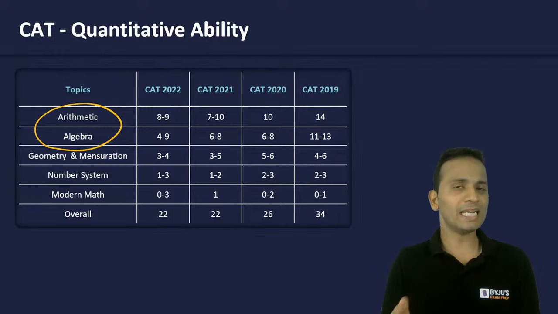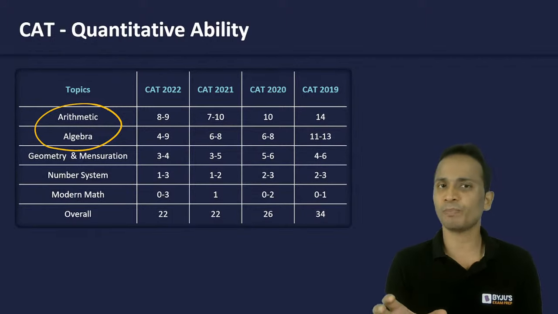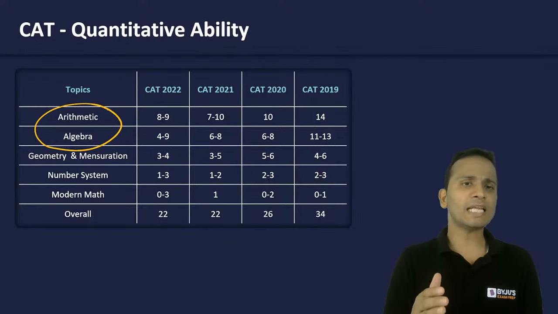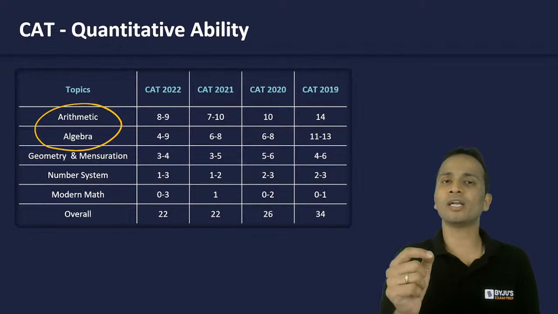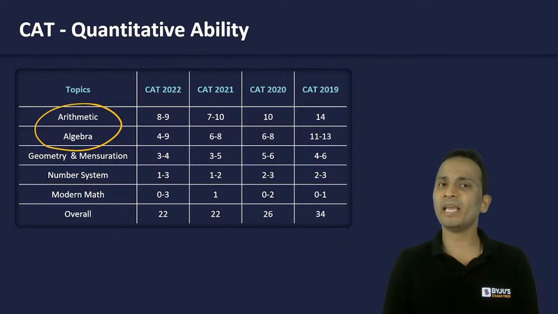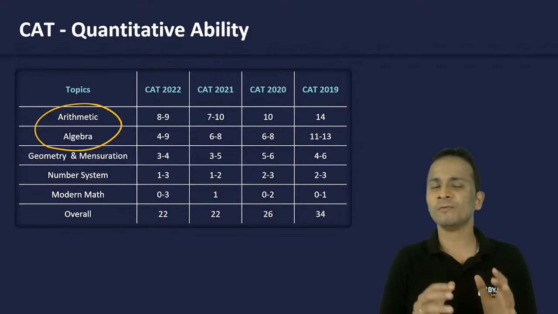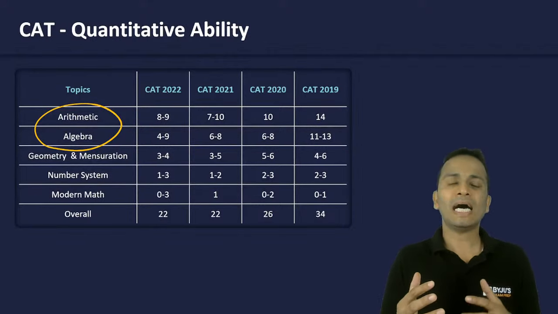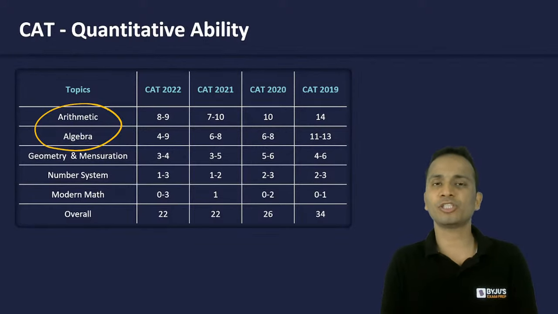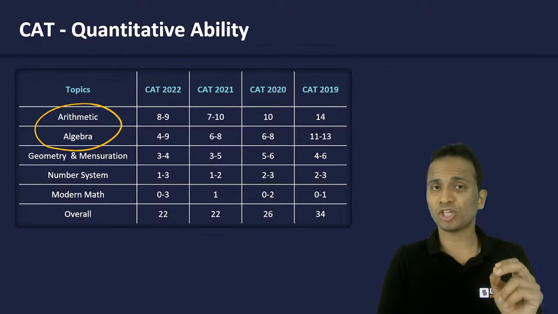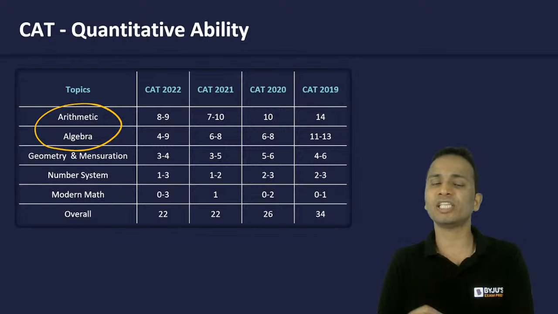Once again, if you have a limited amount of time for your preparation, if you are struggling with time management, then for the CAT examination you can put more focus on arithmetic and algebra, and in the remaining areas spend less time, just knowing the basic concepts, so that you will be able to at least attempt some of the basic questions if they come from geometry, number systems, or modern maths. But make sure that you are thoroughly covering each and every topic from arithmetic and algebra.